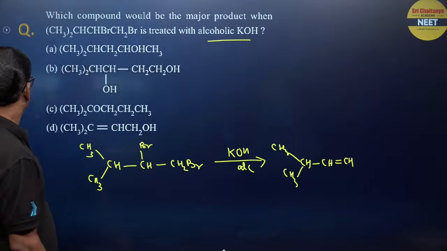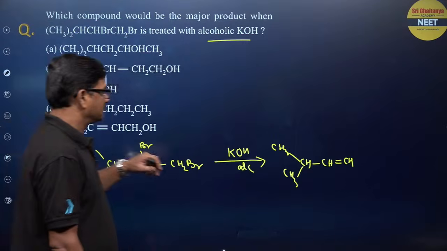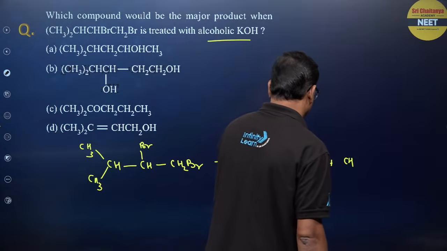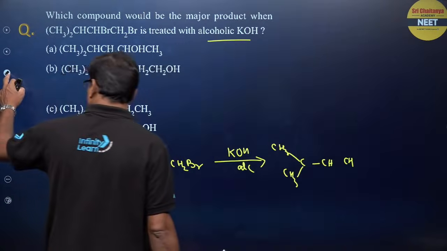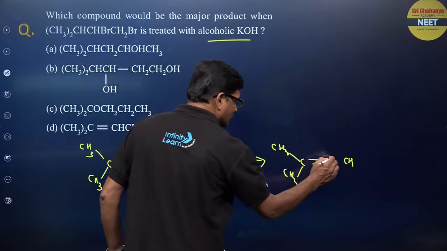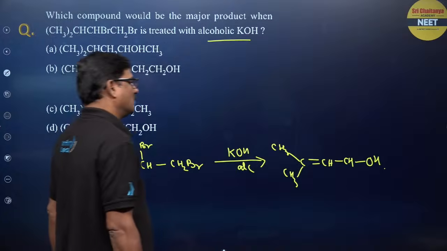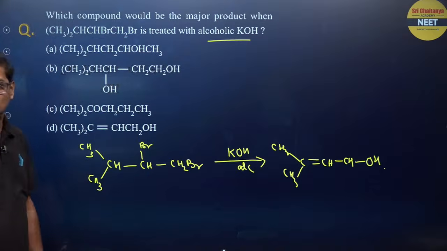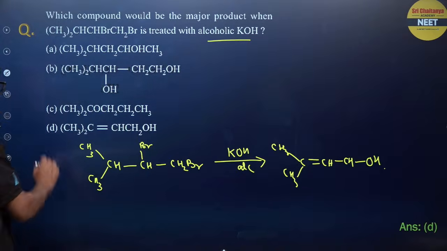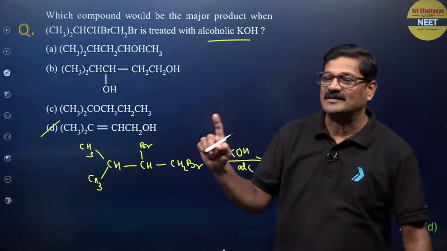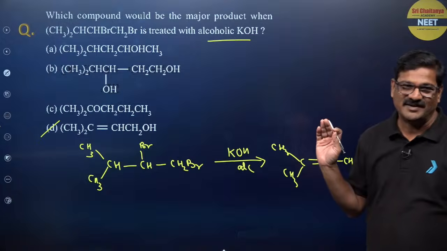And the other part is going to be substituted. So, I just want to say the option for this question is going to be D. Elimination in one part and substitution in another part will take place, right?